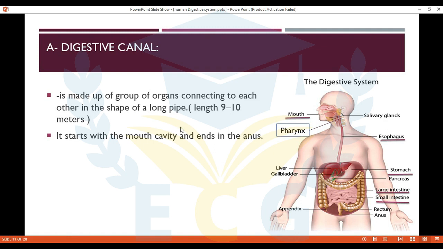It is made up of a group of organs connecting to each other in the shape of a long pipe. The length for it, 9 or 10 meters. Starts with mouth and it ends at the anus. Here is the anus.